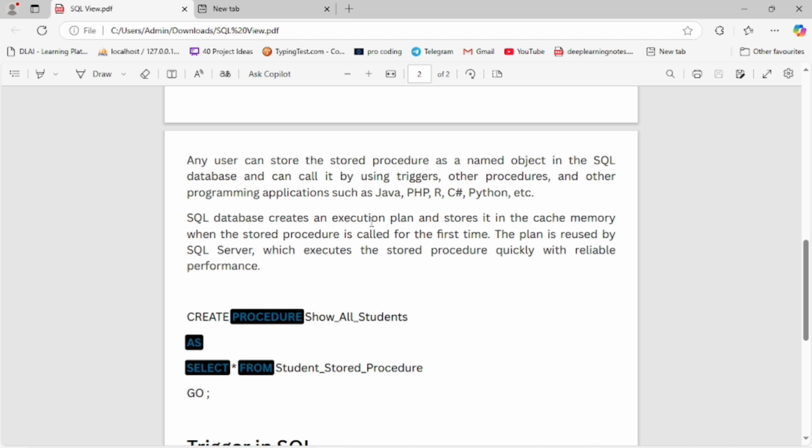The SQL database creates and executes a plan and stores it in the cache memory. When the stored procedure is called for the first time, the plan is reused by the SQL server, which executes the stored procedure quickly with reliable performance.